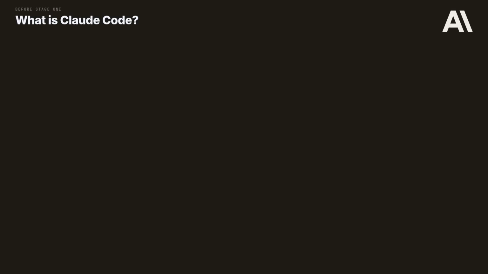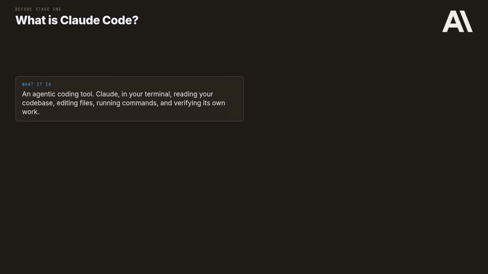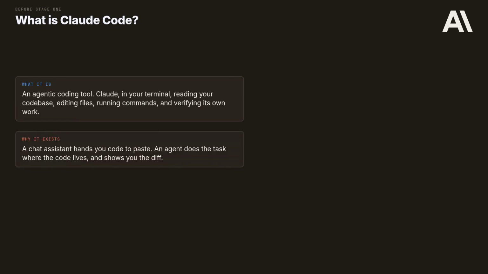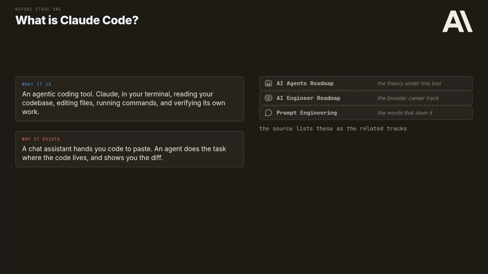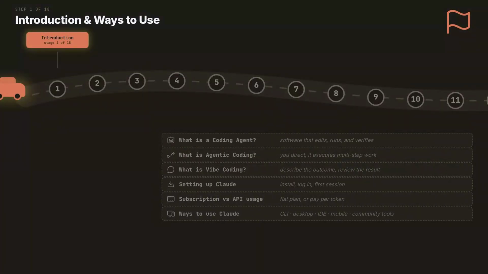One sentence before stage 1, what did you just install? Claude Code is an agentic coding tool. Claude in your terminal, editing files, running commands, and checking its own work. A chat assistant hands you code to paste. An agent does the task where the code lives and shows you the diff. The source lists its related tracks. Agents for the theory, and prompt engineering for the words that steer it. Stage 1, the introduction. What exactly did you just install?